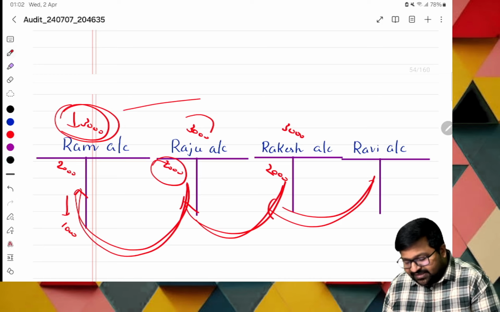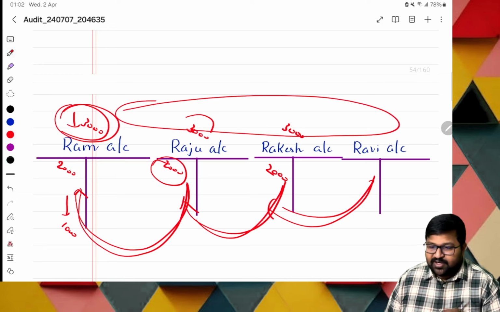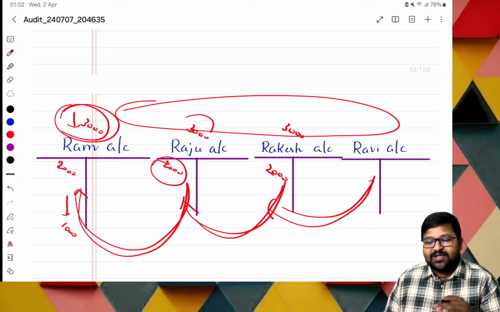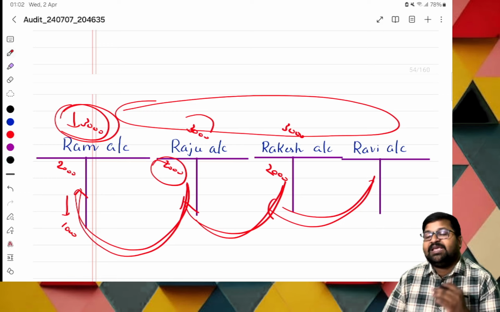Sir, during this entire time, I'm using the money of the organization. Is it mine or the organization's? Do I have the right to use it? No. I should not use the money of an organization. It is also wrong. This is nothing but teeming and lading.